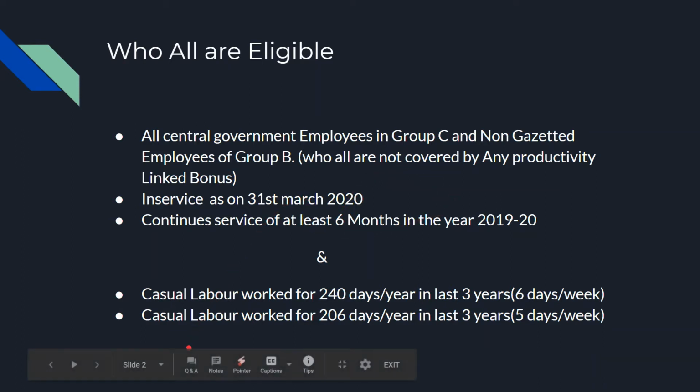Similarly, in case of casual labor, he has to work 240 days in a year for the last 3 years. So for continuous 3 years, 2019-20, 2018-19 and 2017-18, he has to work 240 days in each year, in case of 6 working days in a week. Similarly, 206 days in a year in case of 5 working days in a week. Okay, then they will get this non-productivity linked bonus.